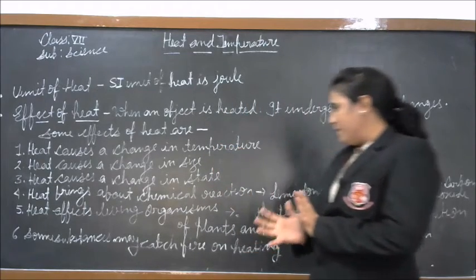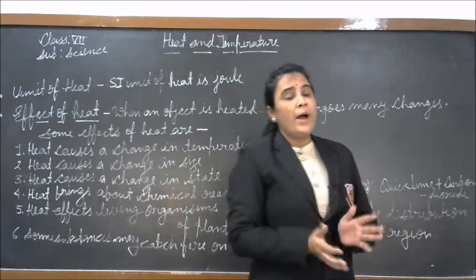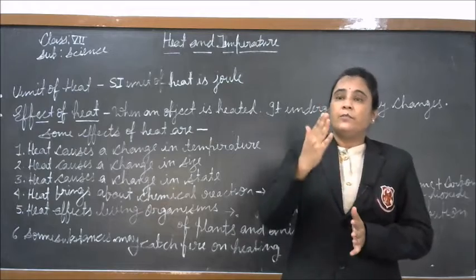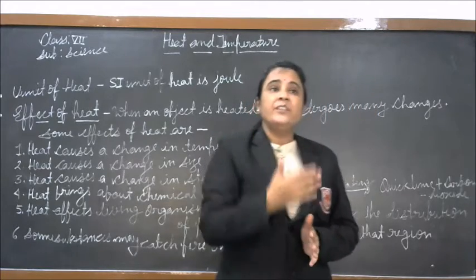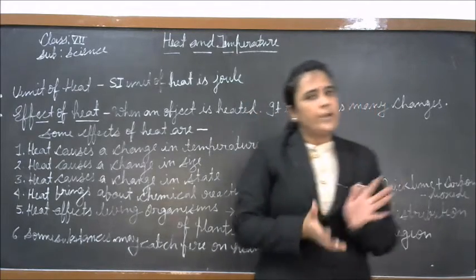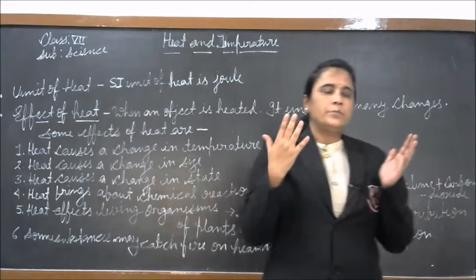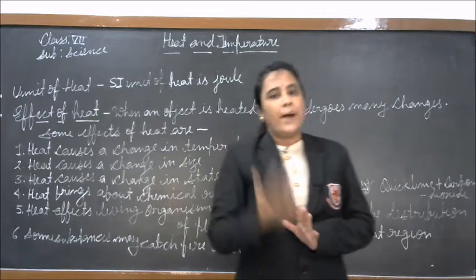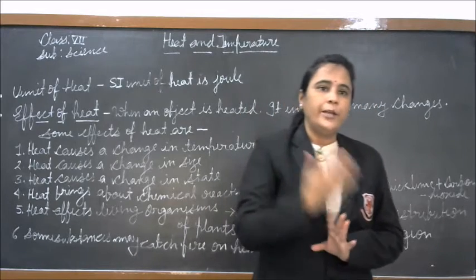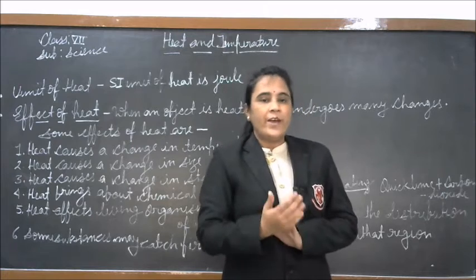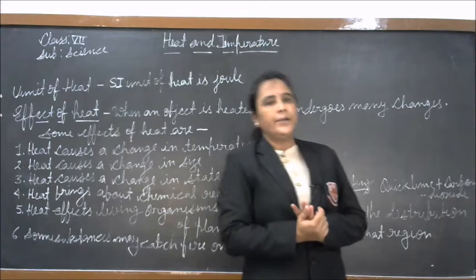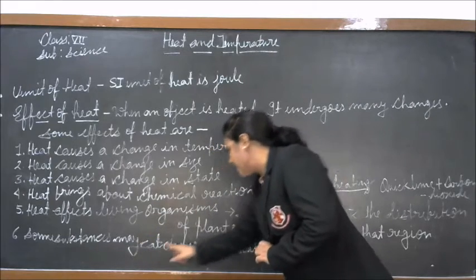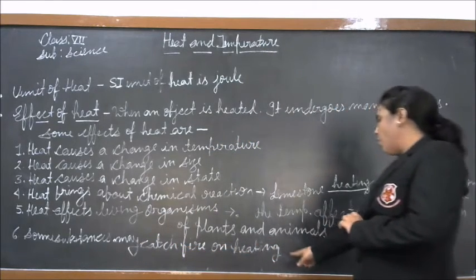Students, like animals, plants survive at a place where the temperature is within their tolerance range. For example, plants that grow in a cold place, like a pine tree, grow only in cold places, whereas cactus grows in desert. Next, some substances may catch fire on heating.